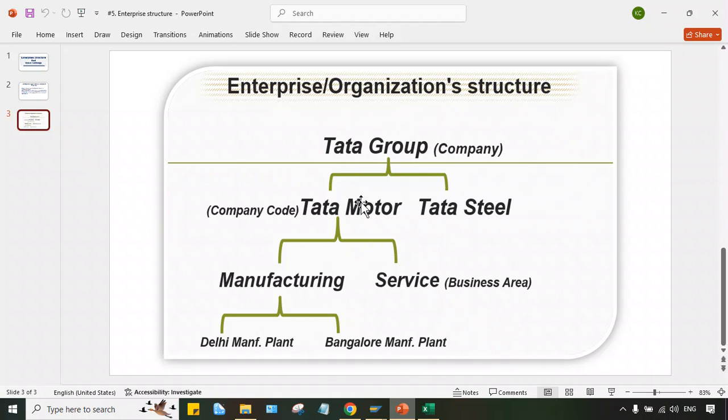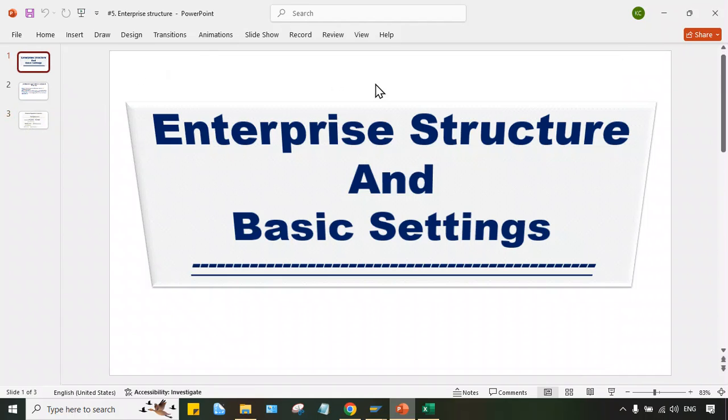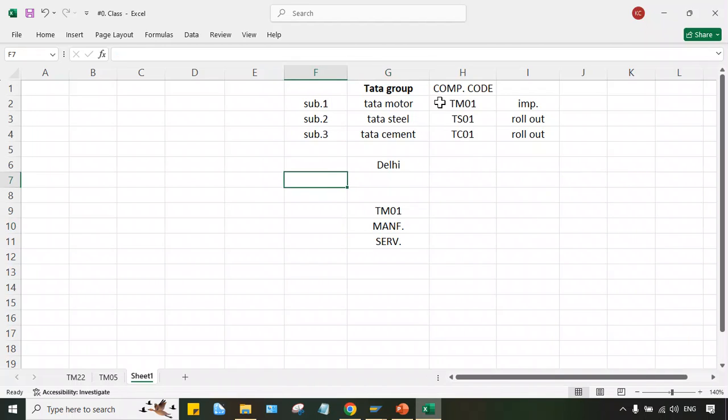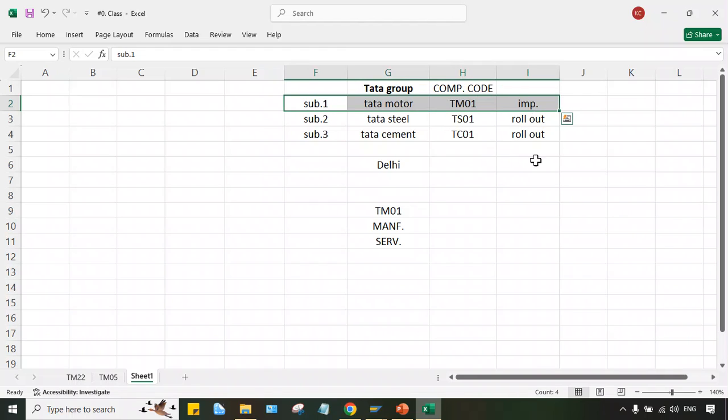As I said in the previous session, we have to do the configurations. Multiple configurations, of course. These are related to enterprise structure and basic setting. For example, these are the company codes. We have to set up Tata Motor first because implementation is happening for Tata Motor.